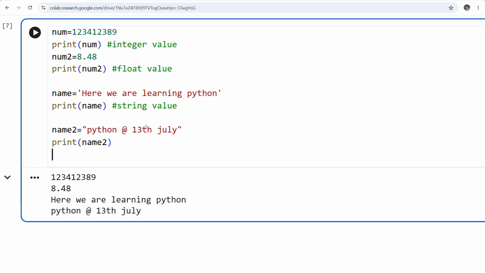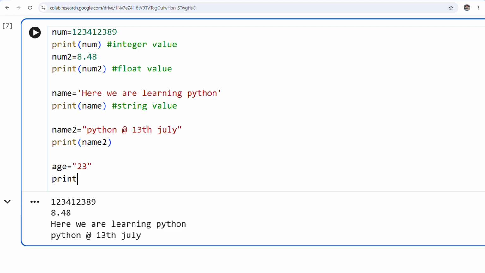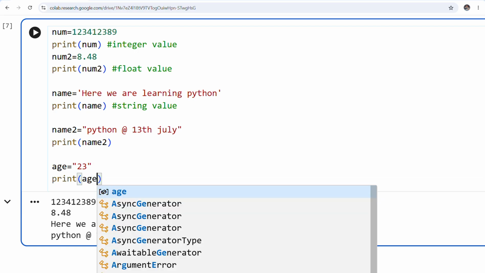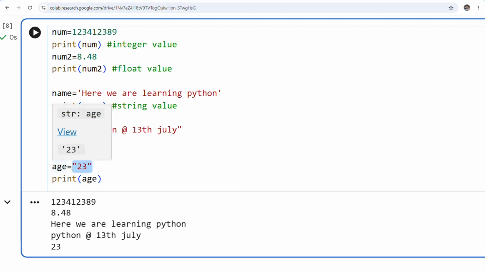Now see, as I have told you, you can give a combination of numbers, decimals, special characters in this. Means if I am writing here, suppose, age of something, I can write in numbers here as well, right? And if I do print age, it will work, because string means I can write anything. Then why am I using a special data type integer rather than string if numbers can also be there in a string? What is the main reason behind it?